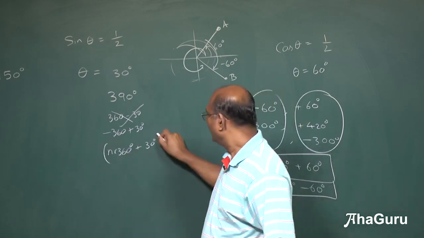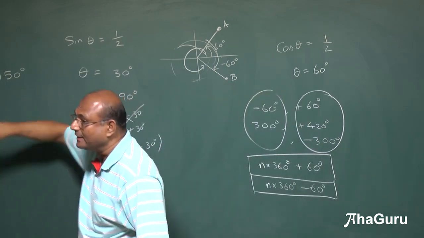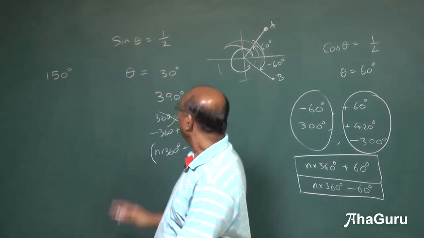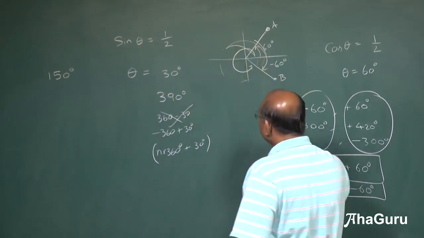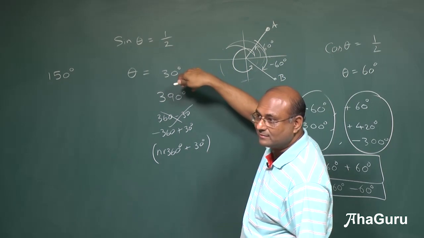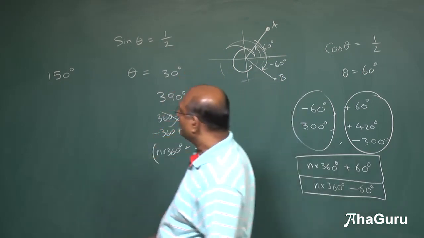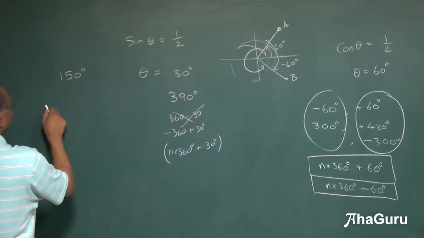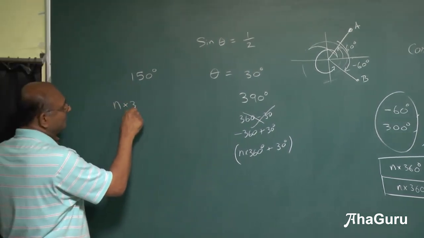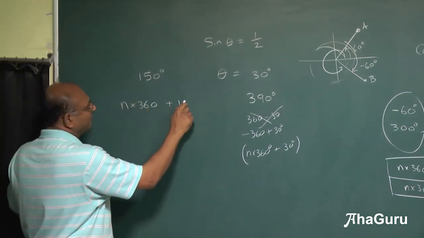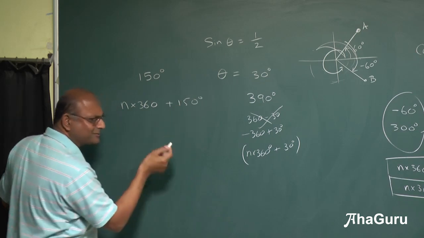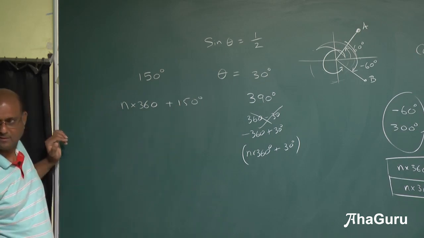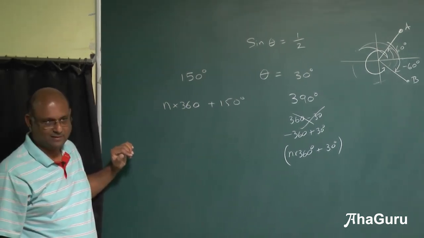Okay. But that is not the only possibility. It is 150. So you can say 150, 360 plus 150. Correct? So we can write this as n times 360 plus 150. But remember, this 150 itself was 180 minus 30.